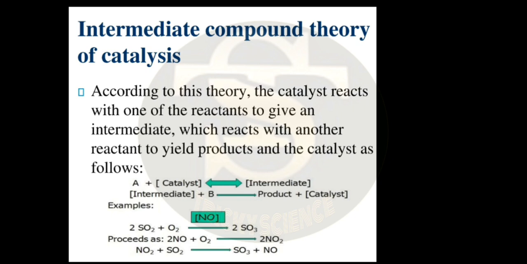It is believed that the catalyst provides an alternate path of low activation energy by combining with oxygen to form the intermediate nitrogen dioxide, which subsequently reacts with sulfur dioxide to yield the required product, that is sulfur trioxide, and the catalyst gets regenerated as shown below.